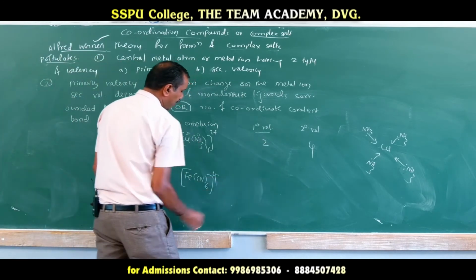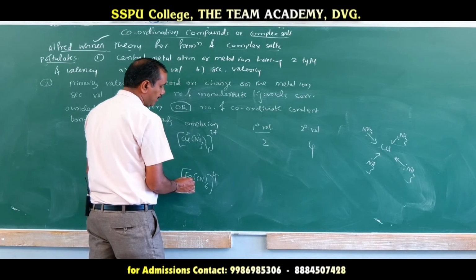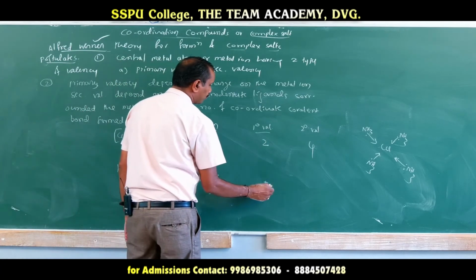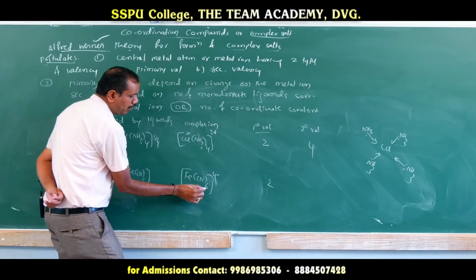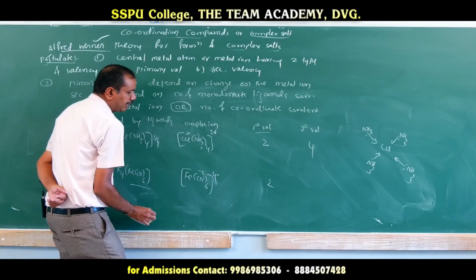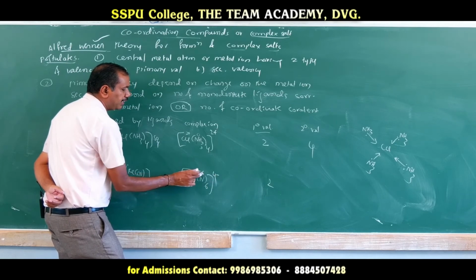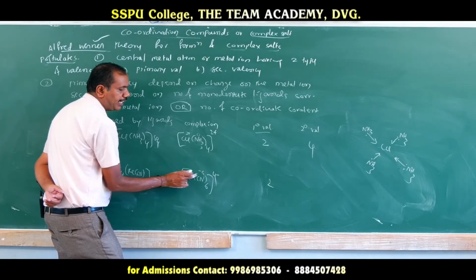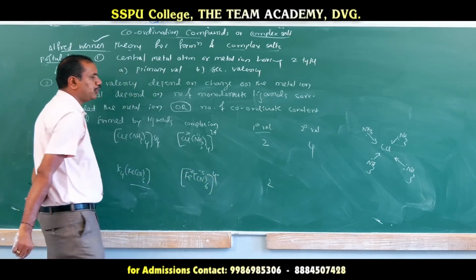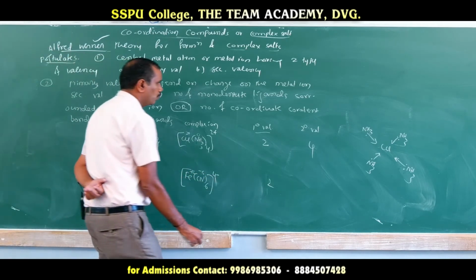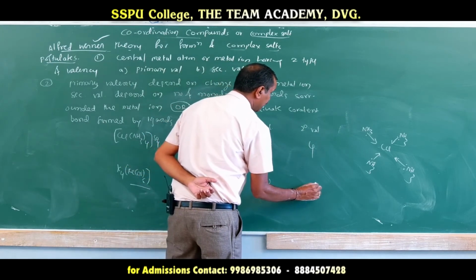Here the primary valency depends upon the charge on the metal ion, which is plus 2, so it is 2. Cyanide is minus 1 times 6, minus 6. The charge on the complex ion is the sum of those two, so minus 6 becomes minus 4, meaning Fe should be plus 2. The primary valency is 2, but the secondary valency is 6.